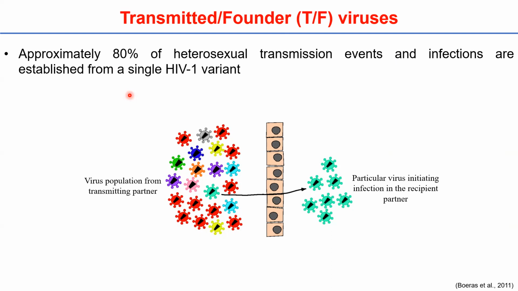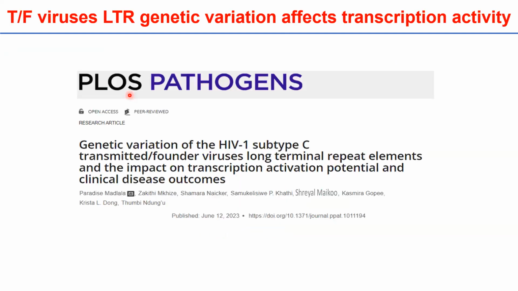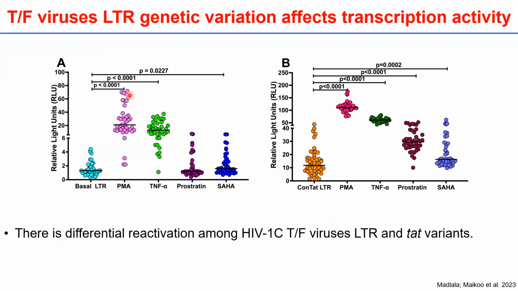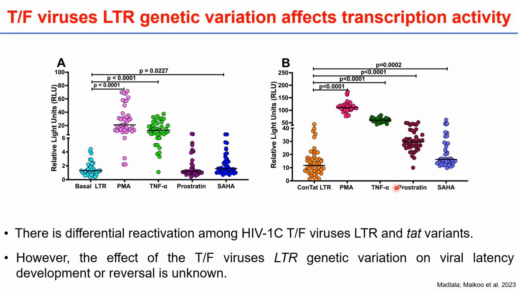transmitted founder virus. Our group's recently published data showed that when we looked at the patient-derived LTR's response to latency-reversing agents such as PMA, TNF-alpha, prostratin, and SAHA, we can see here that there is a variation in the reactivation by these latency-reversing agents. And we also saw a similar variation when we included the consensus TAT. However, the effect of the transmitted founder virus's LTR genetic variation on viral latency development or reversal is unknown. Hence, the study seeks to address this.